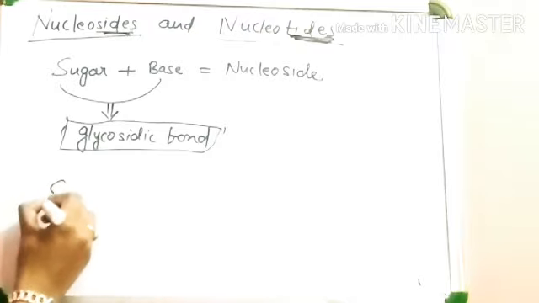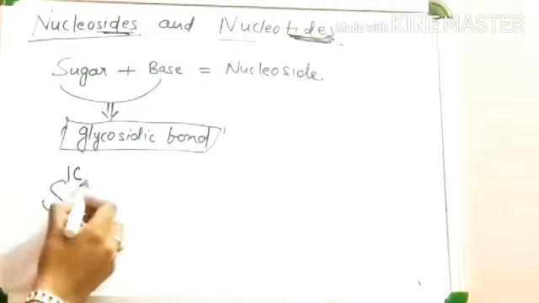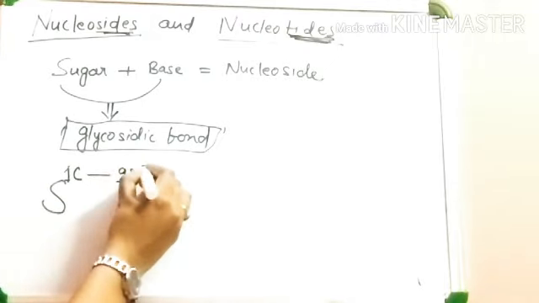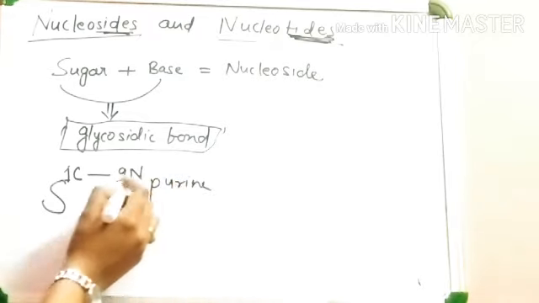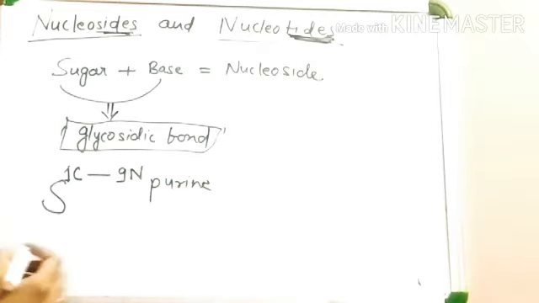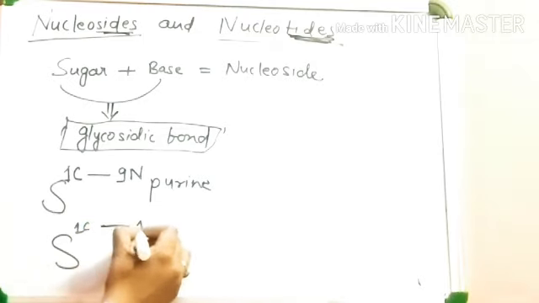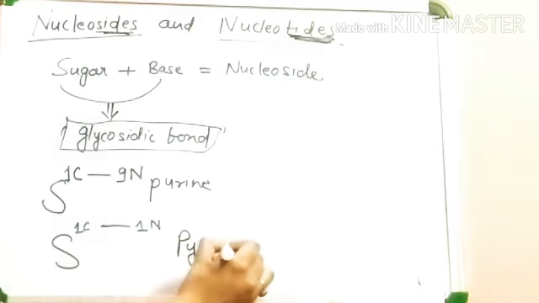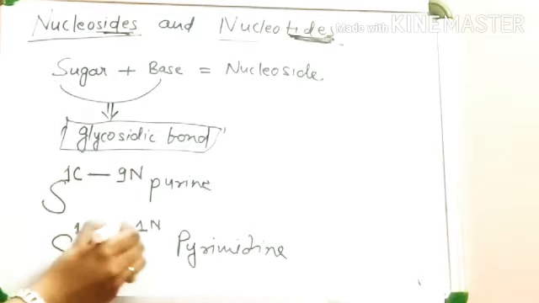Let me make it more clear. This is sugar. First carbon of the sugar is attached with the ninth position of purine. Attached with the nitrogen at ninth position of the purine. Or sugar, first carbon of the sugar is attached with the nitrogen of the pyrimidine at one place. Okay, so this is glycosidic bond.